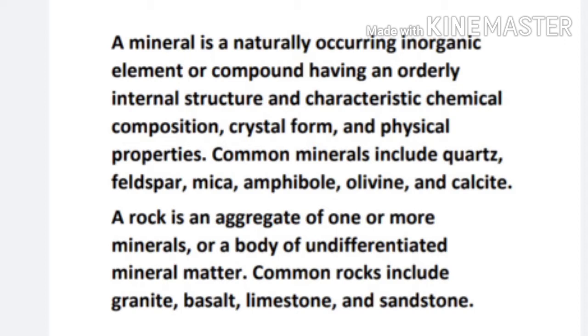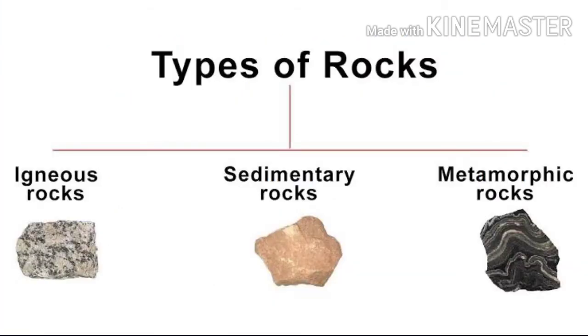That means a group or a large quantity of minerals formed together upon the earth's crust is called a rock. And all rocks are different in their size, color, and also their method of formation.